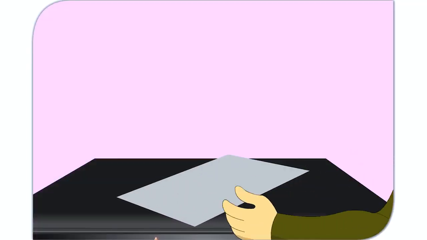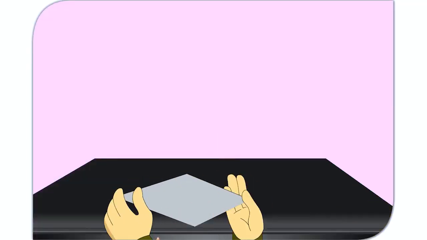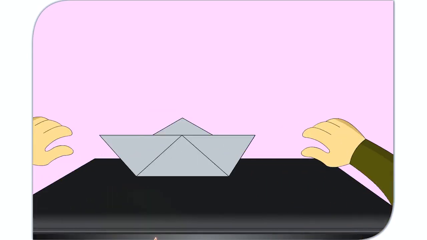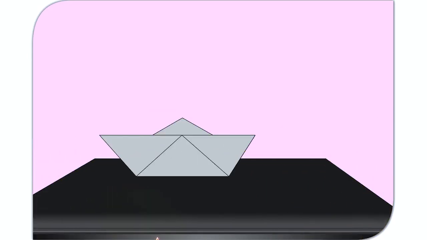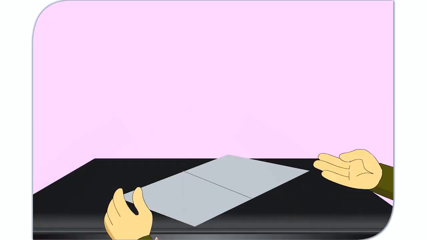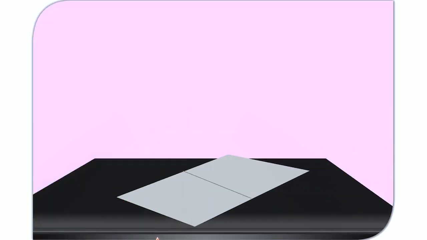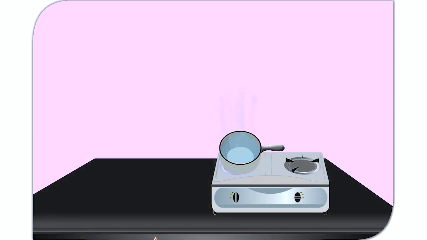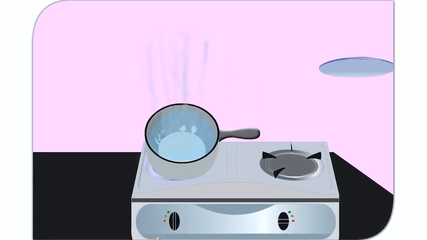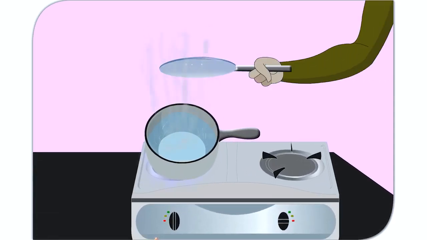The folding of paper to make a boat. The size of the paper remains the same before and after folding. Water changes into water vapor on heating but can be changed back into liquid water by cooling.